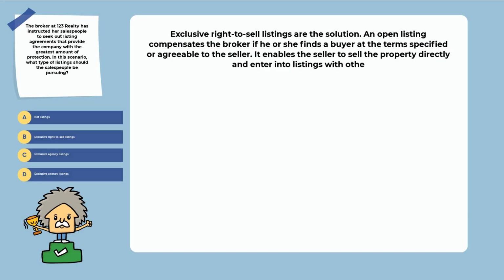Explanation. Exclusive right to sell listings are the solution. An open listing compensates the broker if he or she finds a buyer at the terms specified or agreeable to the seller. It enables the seller to sell the property directly and enter into listings with other agents at the same time.